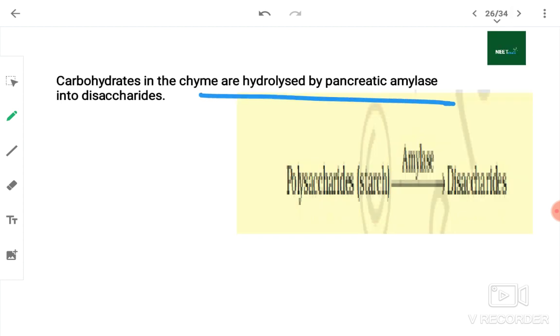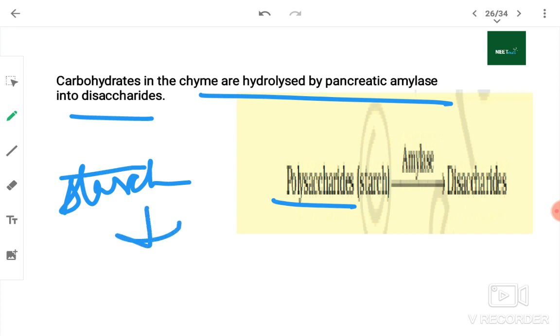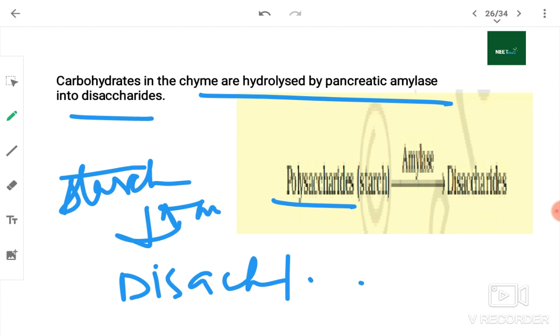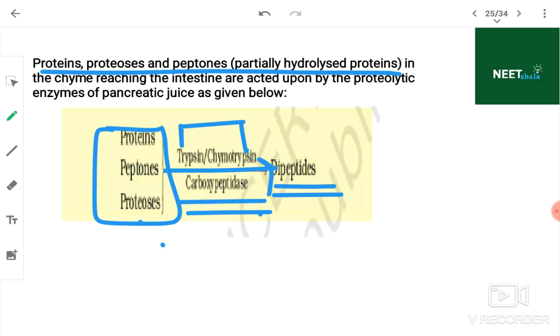Carbohydrates in the chyme are hydrolyzed by pancreatic enzymes into disaccharides. Polysaccharides, that means starch, will be converted into disaccharides in the presence of amylase. These reactions are easy, you don't need to worry.